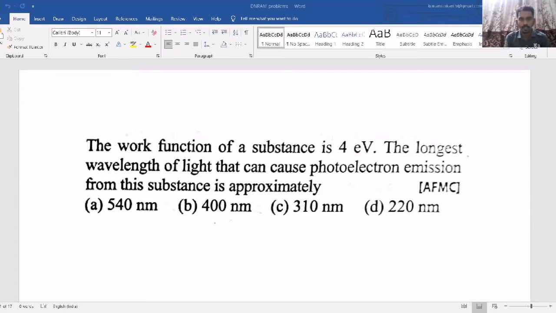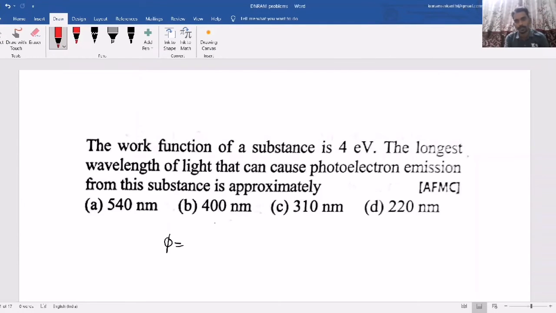Question is, work function of a substance is 4 electron volt. So the work function value they have given is 4 electron volt. The longest wavelength of light that can cause photoelectric emission from this substance is approximately. See, the longest wavelength is called threshold wavelength, lambda naught. So phi equal to hc by lambda naught. That is 4 electron volt they have given. Then they are asking what is the lambda naught. So lambda naught is hc by 4 electron volt.